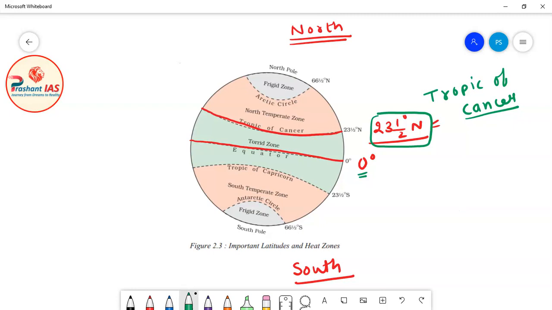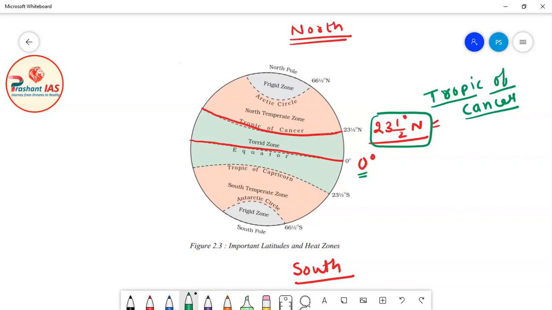Now why is it special, and what is the importance and application of this latitude? Why is this latitude important for us? This we will discuss later on. For the time being, you just understand that 23.5 degree north is a very, very important latitude, and the name of this latitude is Tropic of Cancer.